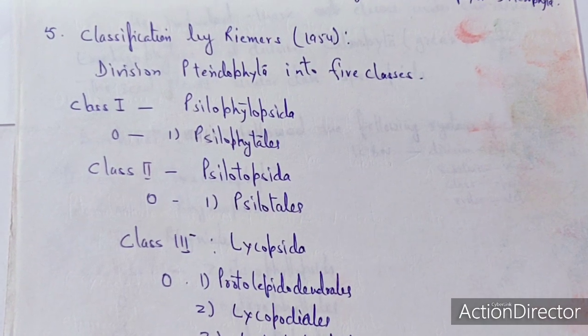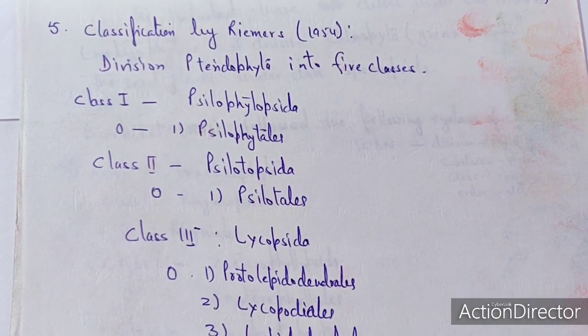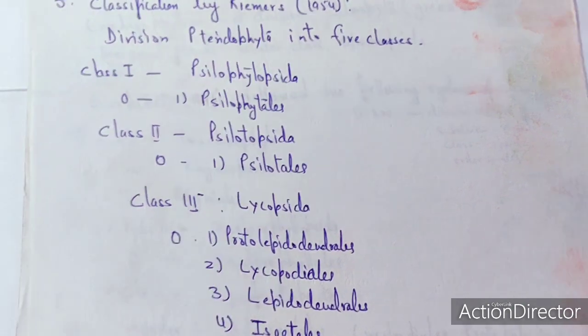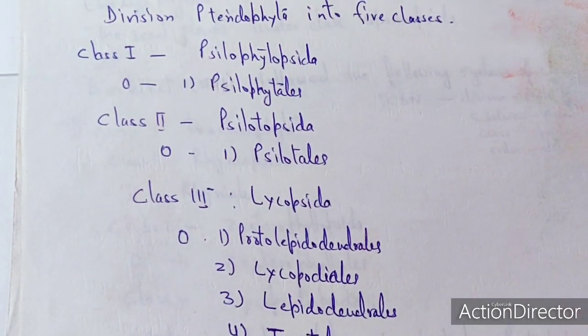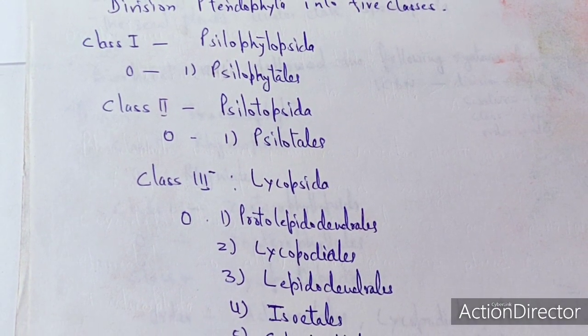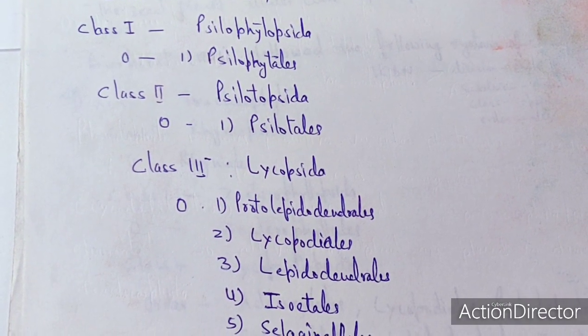He divided the division pteridophyta into 5 classes. The first one is Xylophytopsida, which consists of the order Xylophytes. Class 2 is the Xylotopsida, which consists of Xylotaes.